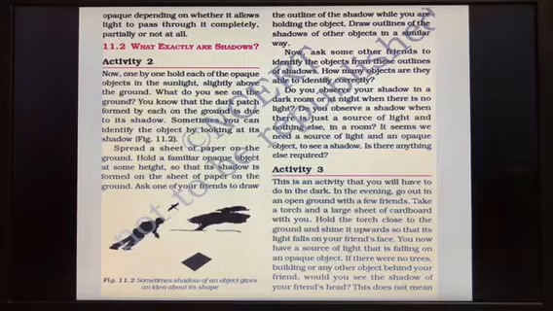So what you have to do is, one by one, hold each of the opaque objects in the sunlight, slightly above the ground. What do you see on the ground? You know that the dark patch formed by each on the ground is due to its shadow. Can you see here in the picture? Sometimes the shadow of an object gives an idea about its shape. So whatever object you hold, you can see its shadow on the ground. What is the dark patch here in the picture? Can you see here? This dark patch is called the shadow.